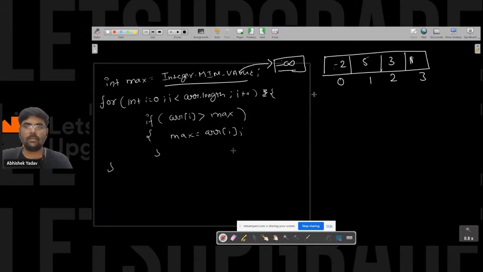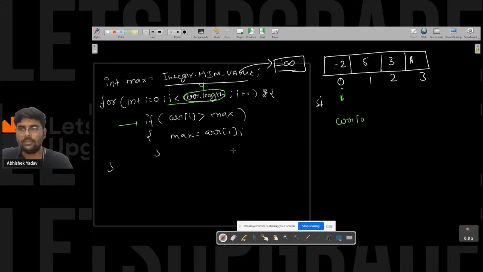So for the first time, the value of i is equal to 0. 0 is less than 4, because arr dot length will give me 4 here. Yes, it is true. I will go in the if part. In the if part, I check whether arr of 0 is greater than max.